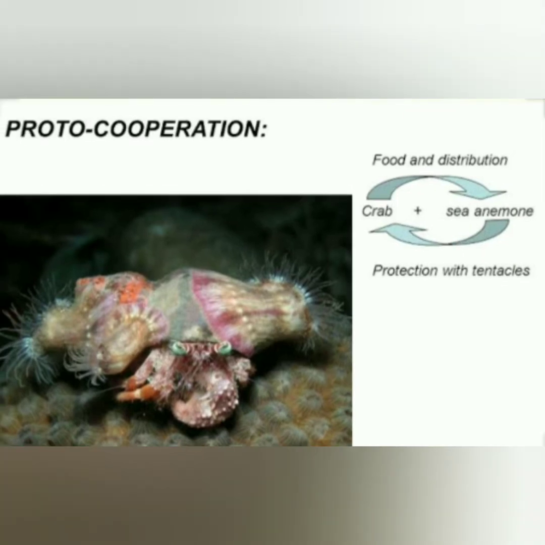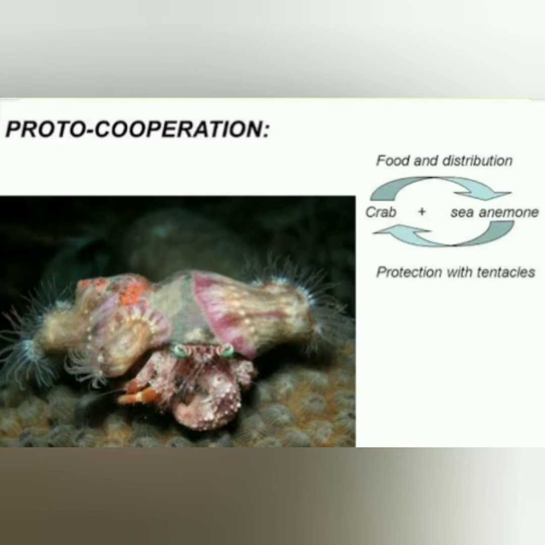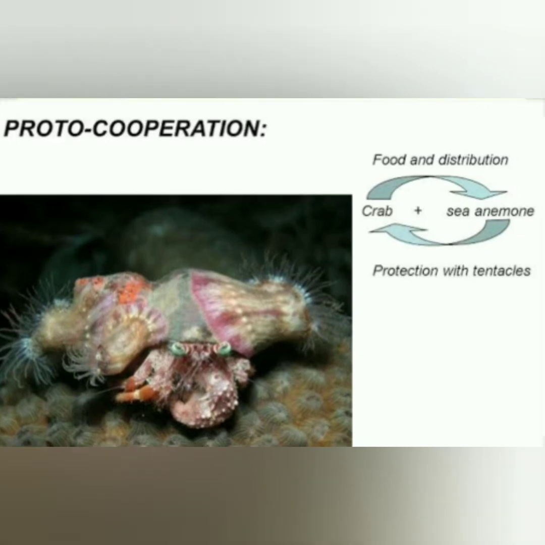But it is not obligatory. Because if the crab does not move, the sea anemone would be staying in one place, but it would protect the crab with its tentacles. Or the sea anemone can grow in another place without the crab. It means each can survive without the other. And this is what protocooperation is.